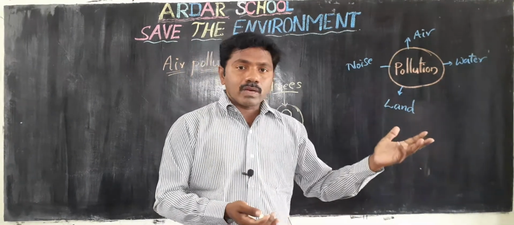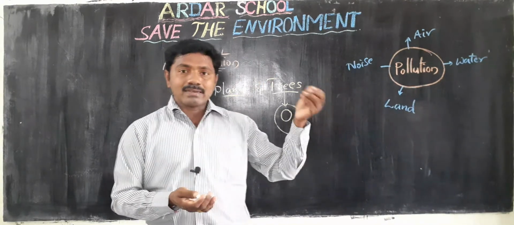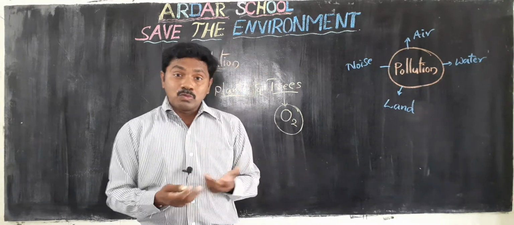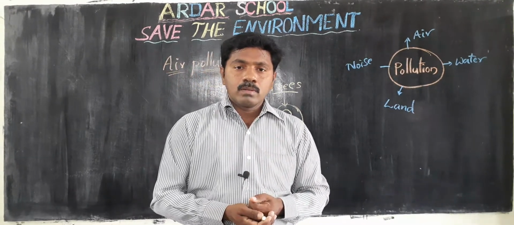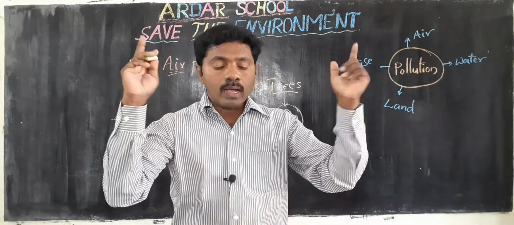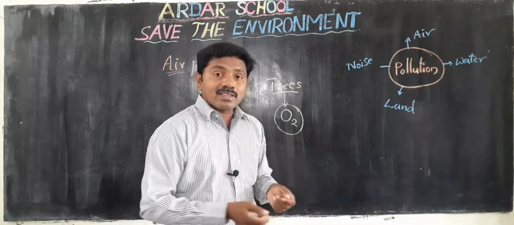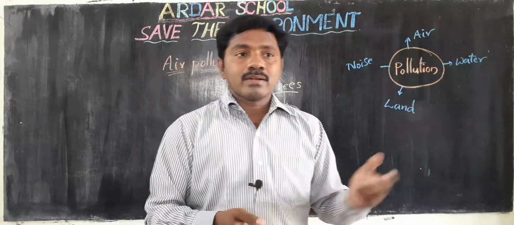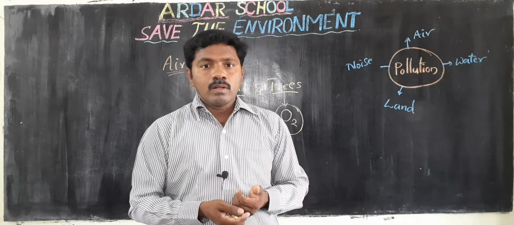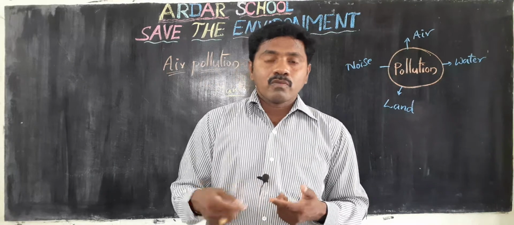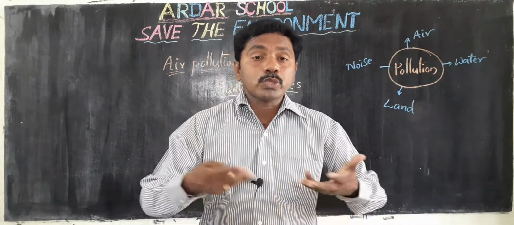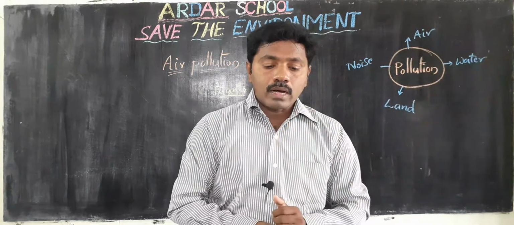Burning plants, trees, plastic, wood or garbage also pollutes the air. Bursting firecrackers, at Diwali time, releases more polluted gases and pollutes the air.